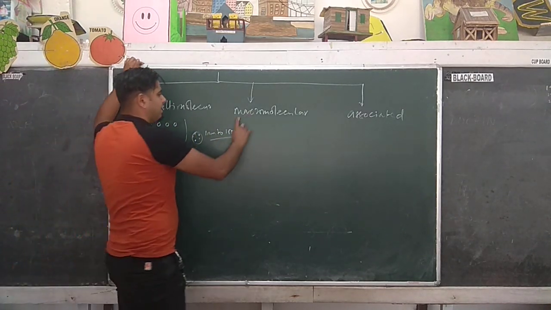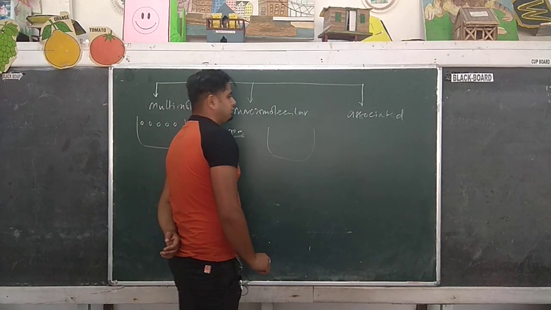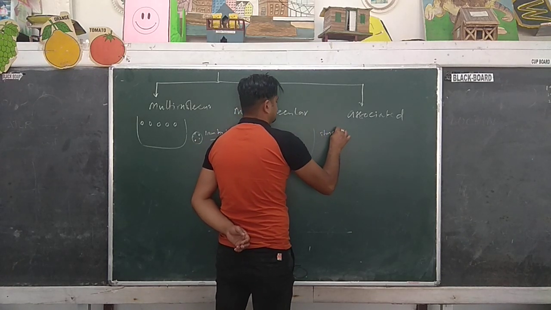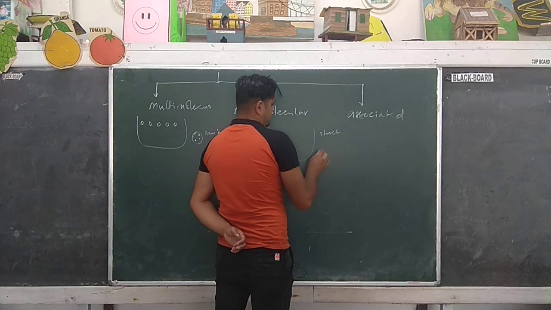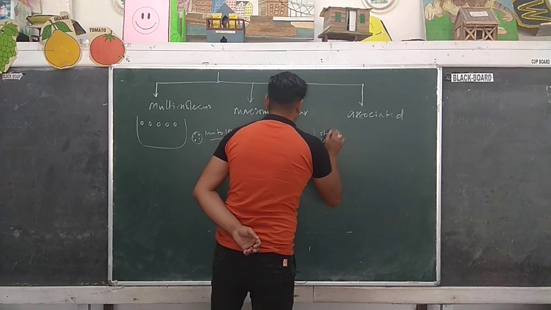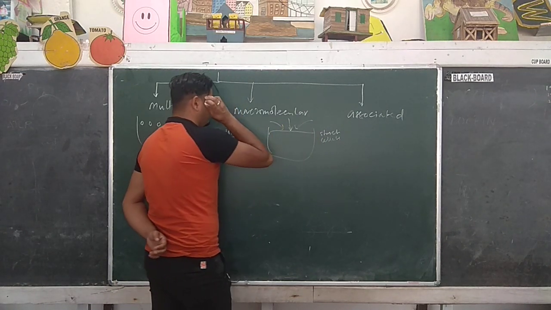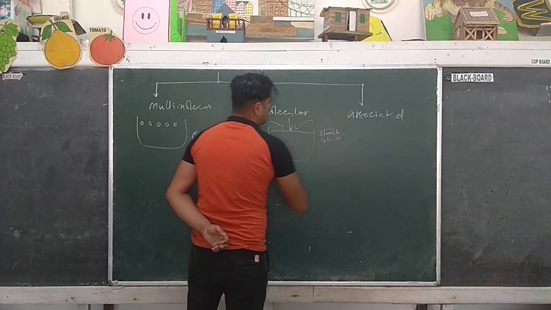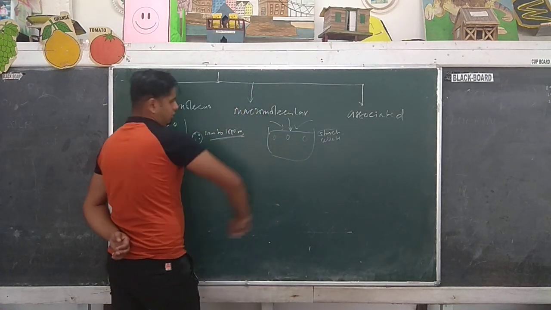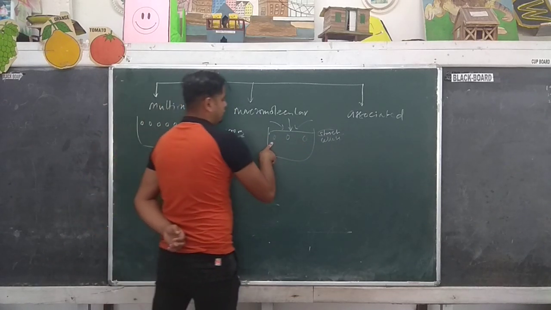Next is macromolecular. If larger molecules, for example starch or cellulose, mix in the dispersion medium, then the whole molecule is in the range of colloidal particles.